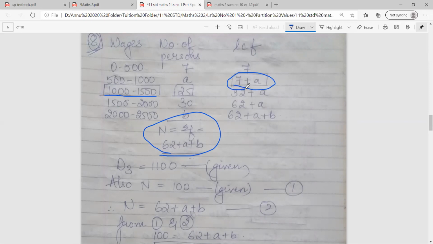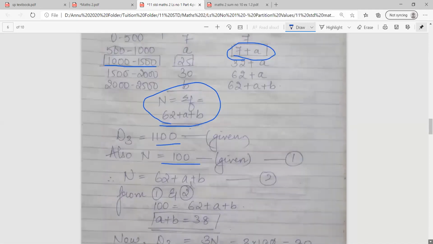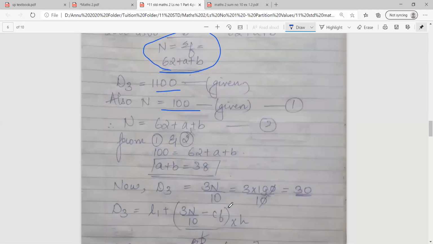Now you know which formula to put. D3 as this is a group data, तो सबसे पहले छोटू formula आएगा. So D3 1100 is given to you, N is 100 which is given to you. So you'll put the formula D3 is equal to 3N upon 10. So you get the chotu value to be as 30.